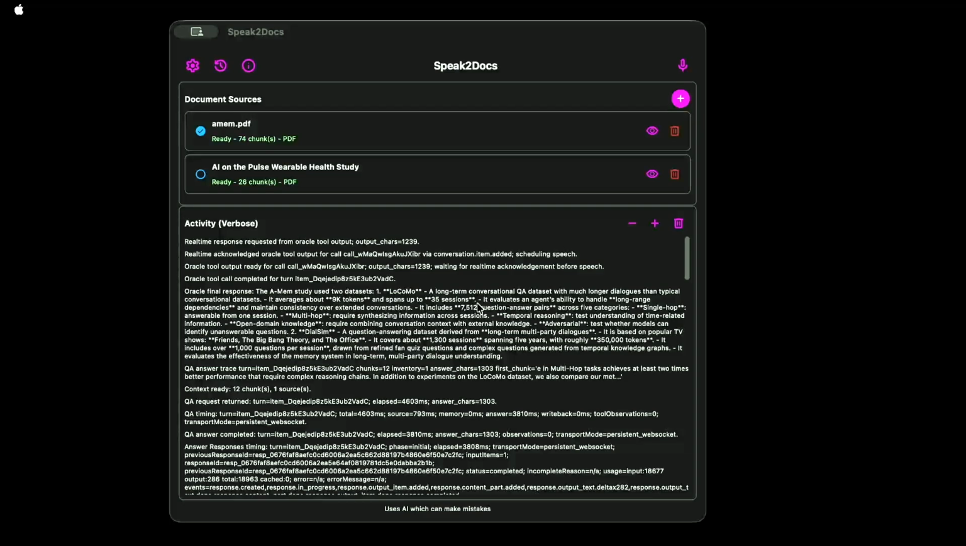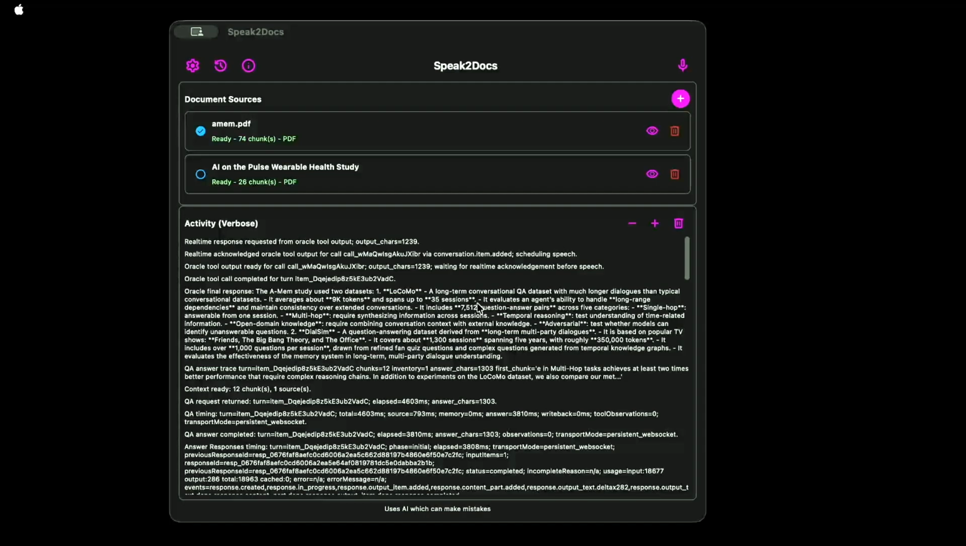Single hop, answerable from one session. Multi-hop requires synthesizing information across sessions. Temporal reasoning tests understanding of time-related information. Open domain knowledge require combining conversation context with external knowledge. Adversarial tests whether models can identify unanswerable questions.